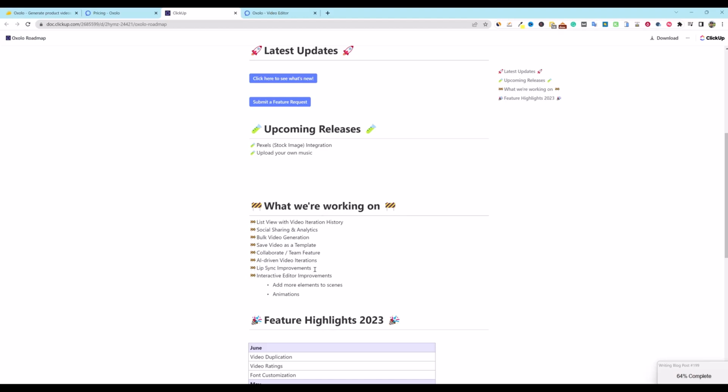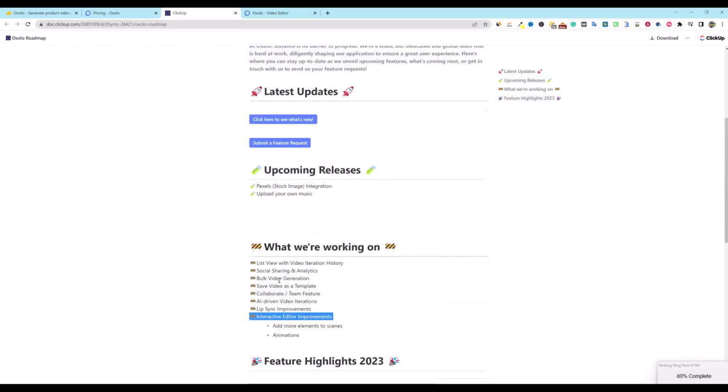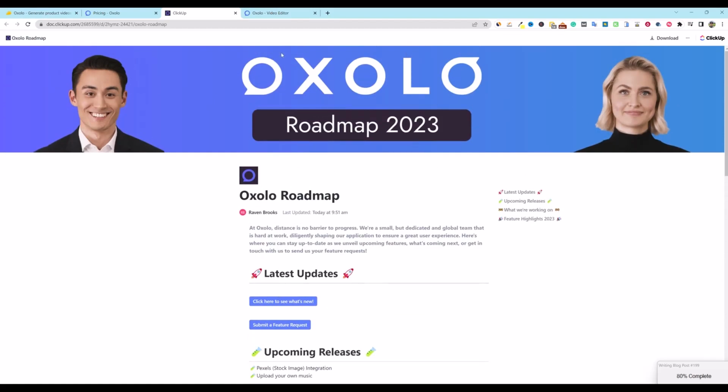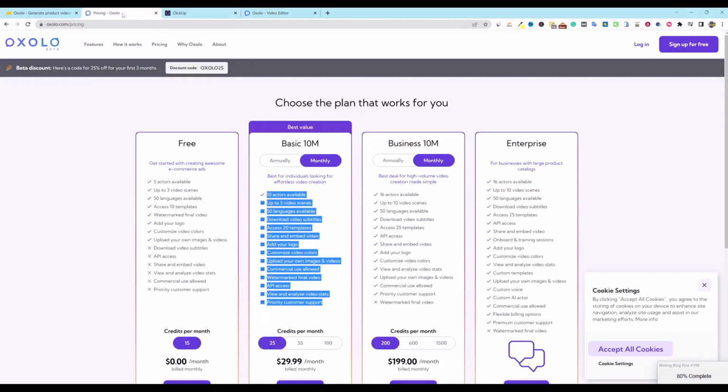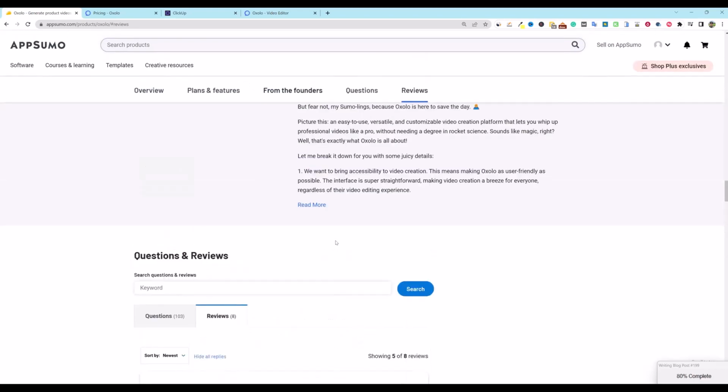This last one was the biggest one that I glanced over in questions and reviews. People were still giving the software 5 stars, but saying that the lip syncing needed improvement. So just be aware that one of the biggest things they're working on right now is the lip sync improvement, interaction editor improvements, and so forth. I like how they break this out into June, May, April. Good stuff right there. That's a really nice looking roadmap. They tell you exactly what's going on with the software. Anything else worth noting? You can just see all these 5-star reviews and so forth.